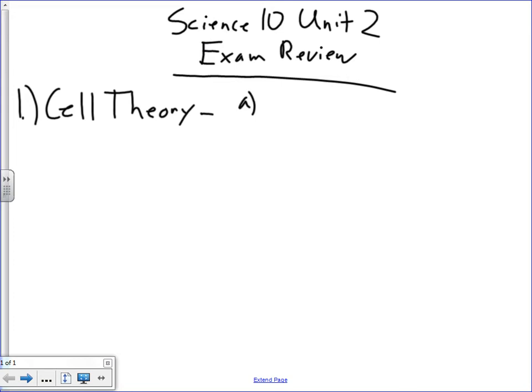Okay, so points of the cell theory. First one. Okay, it's actually the second one, but that's all right. The basic functions part here: cells carry out the basic functions of an organism. All organisms are made of cells.